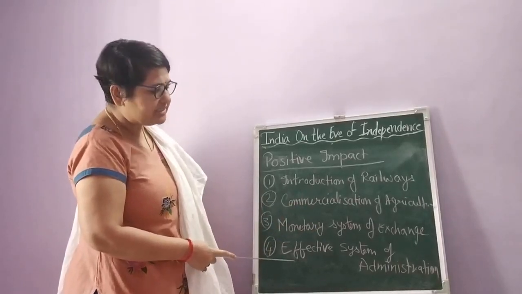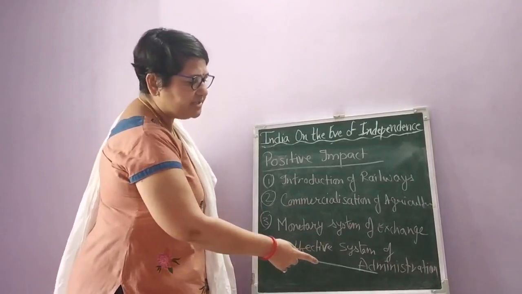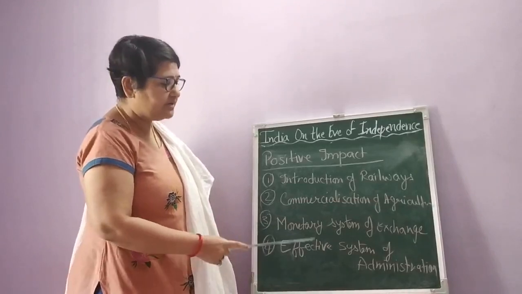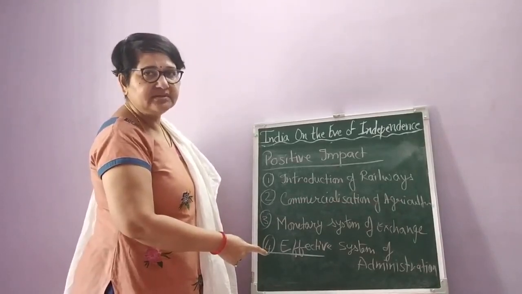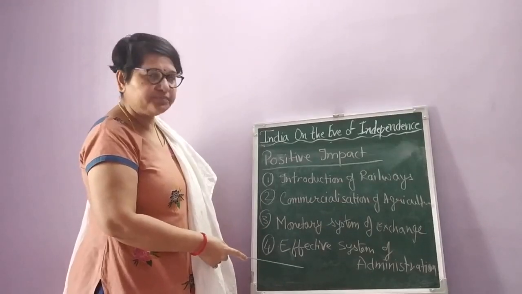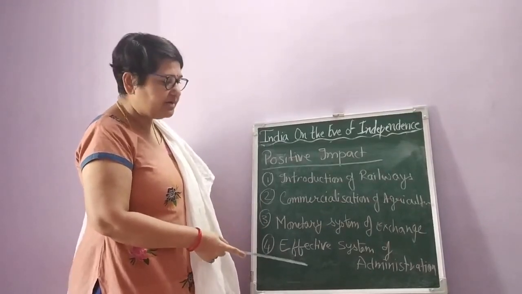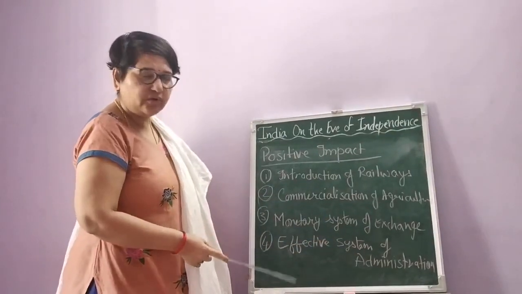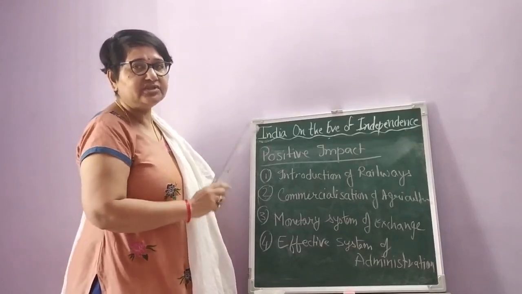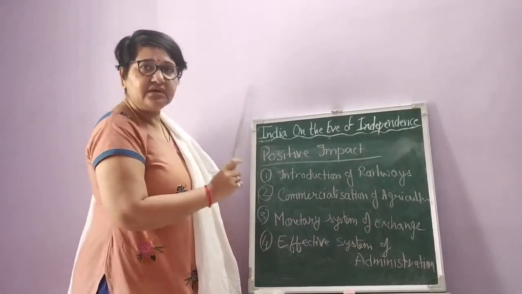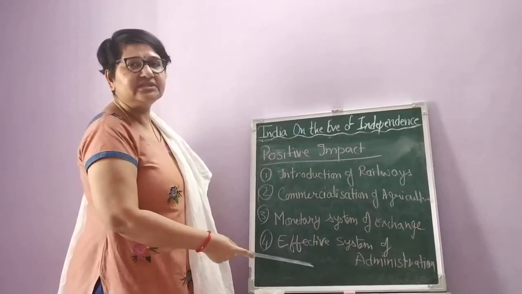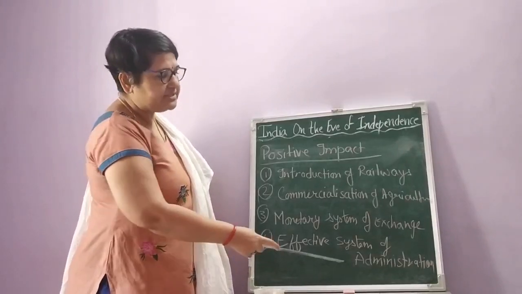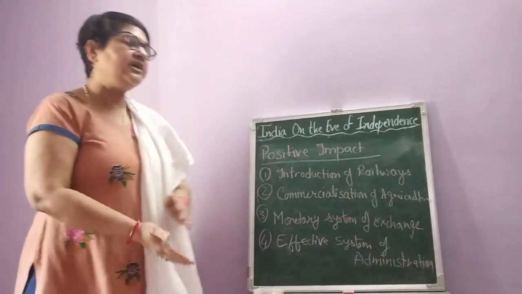Last but not the least, there is the effective system of administration. The administration system prevailing in our India nowadays was totally introduced by the Britishers. If we talk about the High Court, Supreme Court, or many other things, wherever the administration system is prevailing, all the government offices nowadays are going on according to what was introduced at the time of the Britishers. Now also it is prevailing because it is very effective. Now also we are following the same system. That's all, students, for India on the eve of independence.